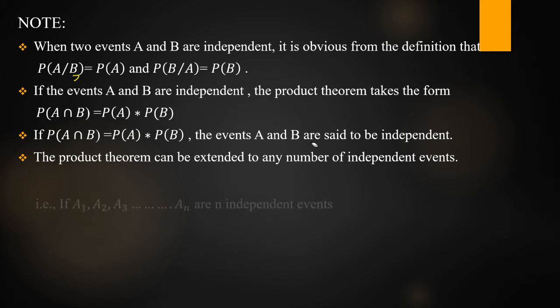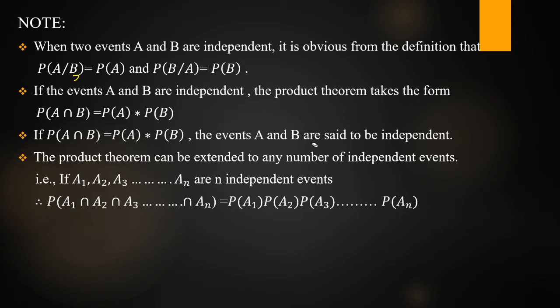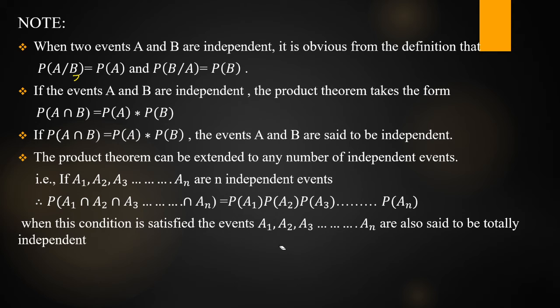If we take A1, A2, and so on, An as n independent events, how do we write the product theorem? P of A1 intersection A2 intersection A3, and so on, intersection An is equal to the product of all the probabilities: P of A1 into P of A2 into so on, P of An. In this case, these n events are called totally independent. When this condition is satisfied, the events A1, A2, A3, and so on, An are said to be independent or totally independent.